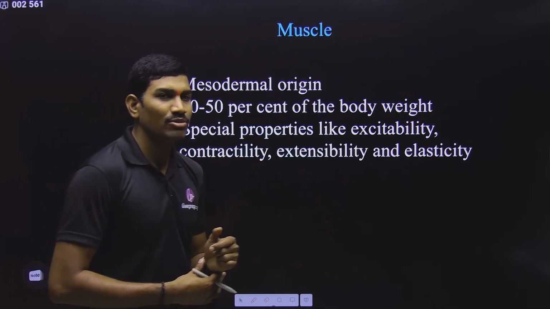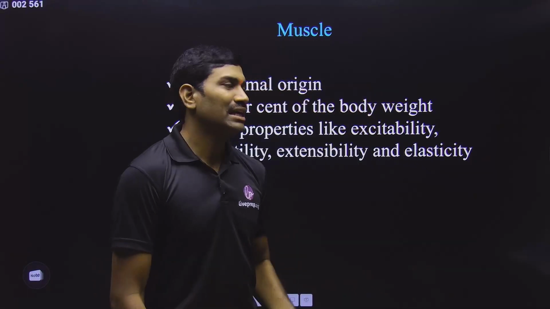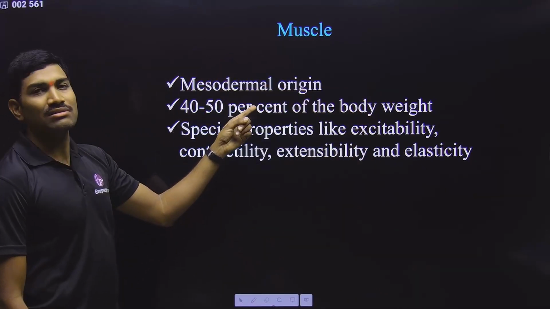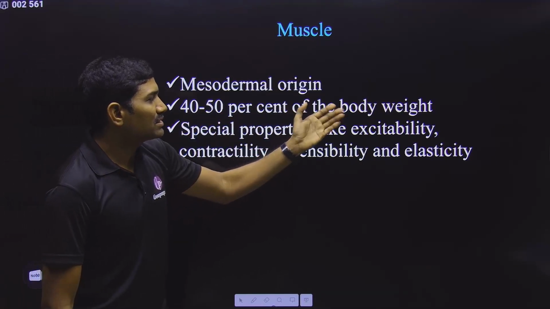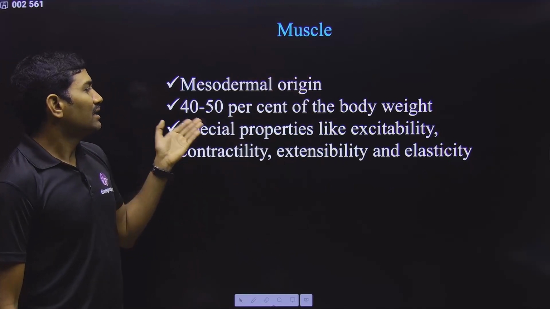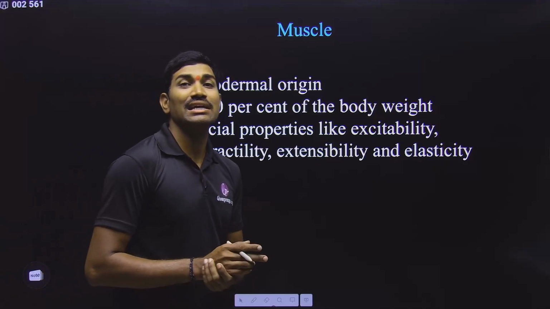And now we will talk about the muscle. In general, what are the properties and what are the different types? Let us quickly go through this. Muscle is mesodermal in origin. Next, 40 to 50% of the body weight is constituted by muscle itself, and it has some special properties like excitability. What is the meaning of this excitability?